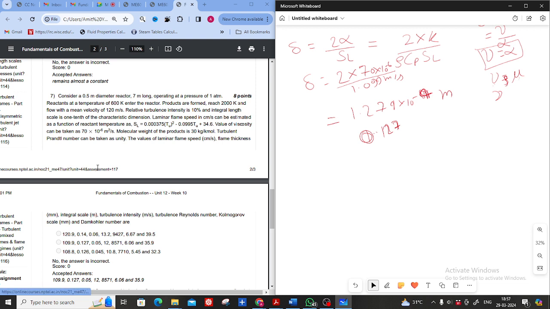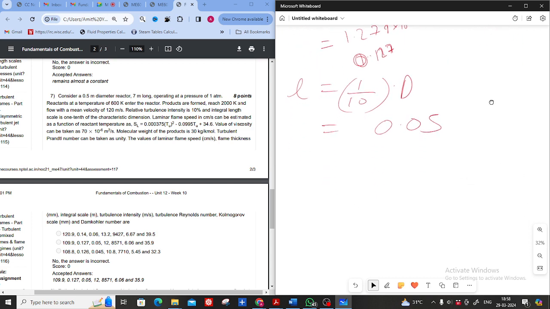How to calculate the integral scale? Integral length scale is 1 by 10th of the diameter, that is the system length scale. So it will be 0.05.